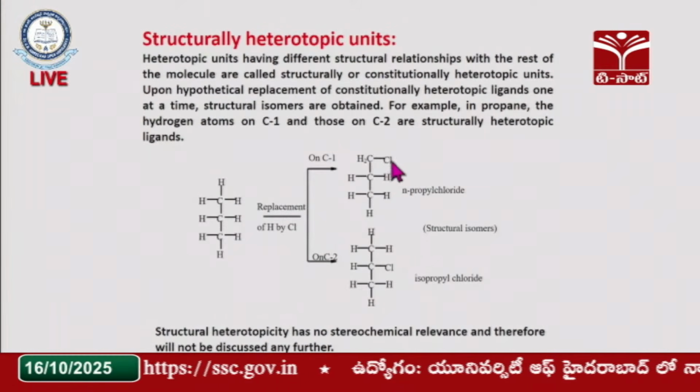So these are not homotopic in nature. In asymmetric synthesis, for structurally heterotopic ligands there is not much significance, because asymmetric synthesis deals with stereochemistry. Stereochemistry generally deals with atoms attached in space, the spatially attached atoms. So there is not much importance for structurally heterotopic units.